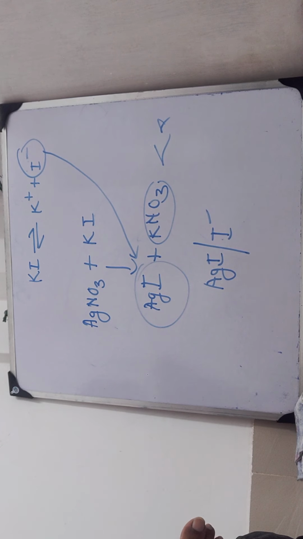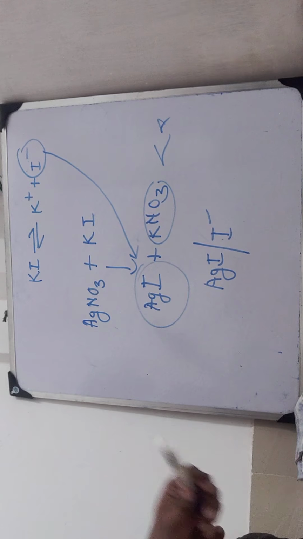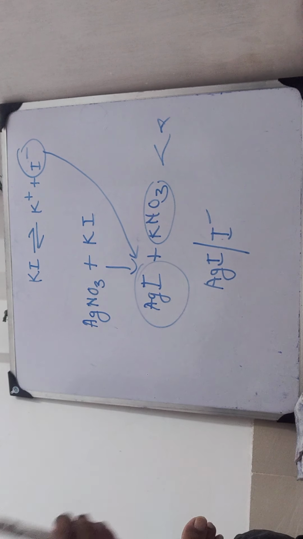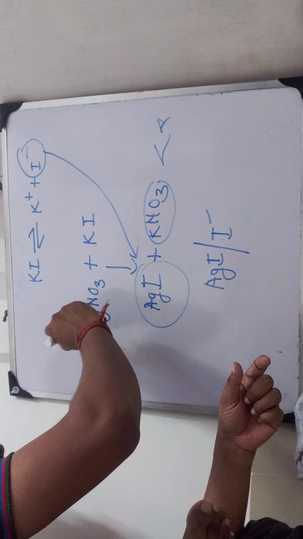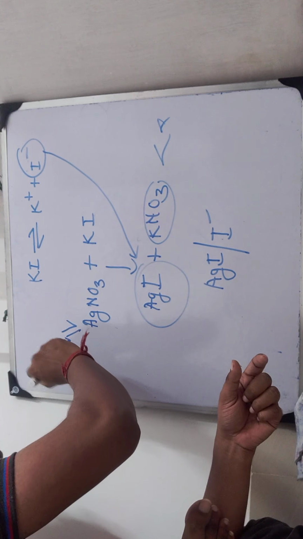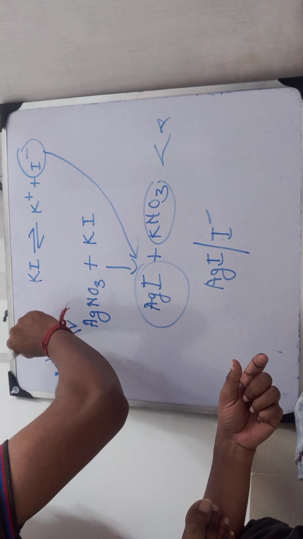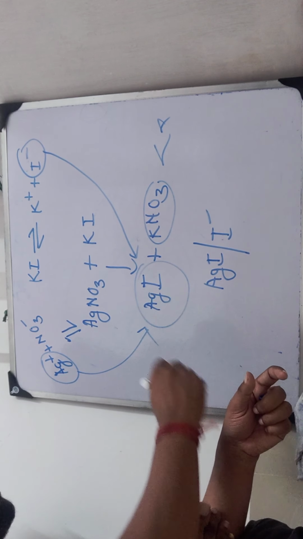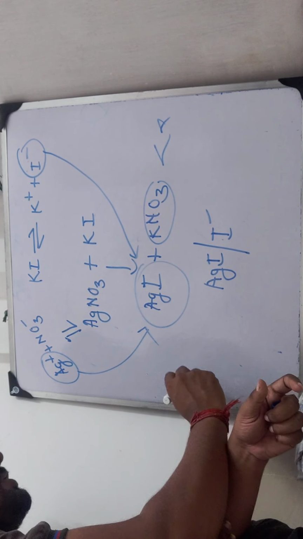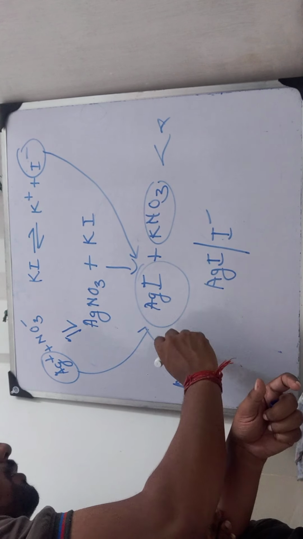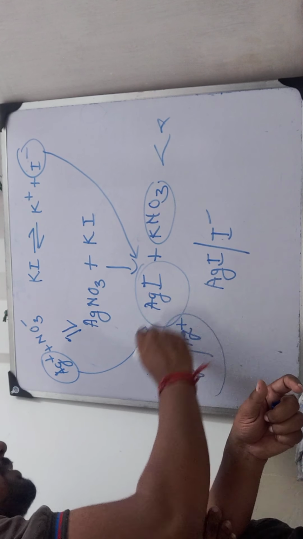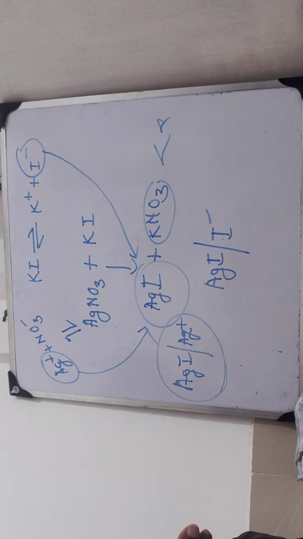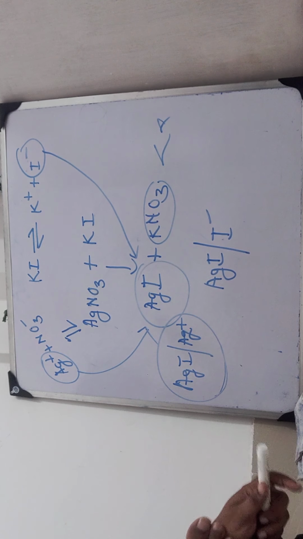When KI solution is added to AgNO3 solution, more AgNO3 will also be dissociated into Ag+ and NO3-, and these Ag+ ions will be attracted to AgI to form AgI·Ag+. So this is an example of a positively charged sol. In that way, positively charged sols and negatively charged sols are prepared.